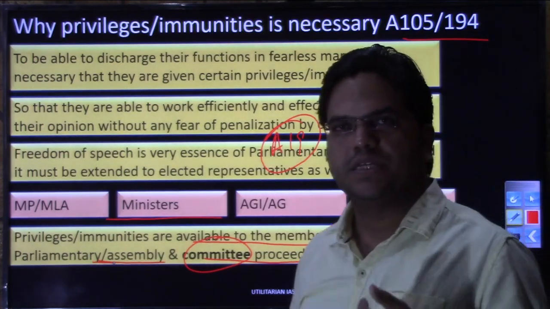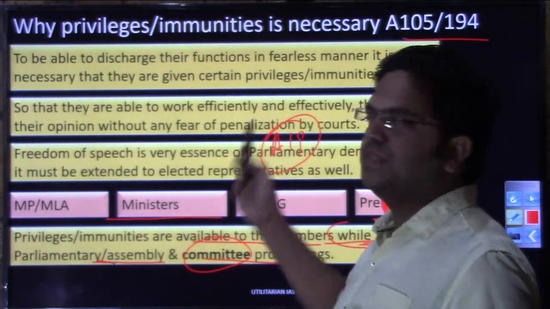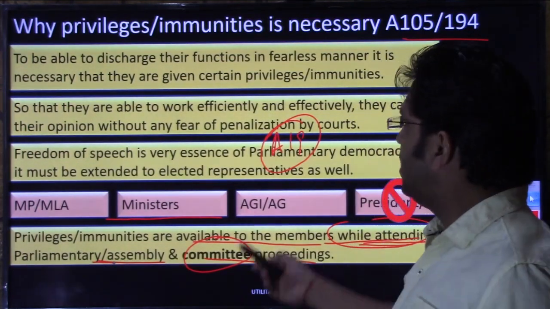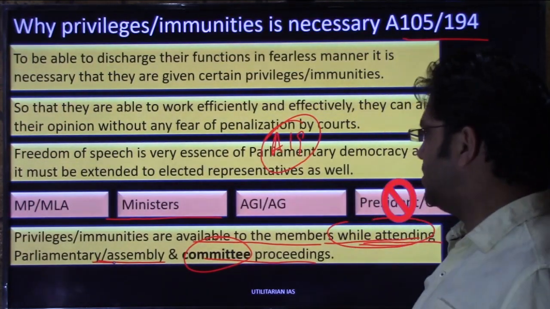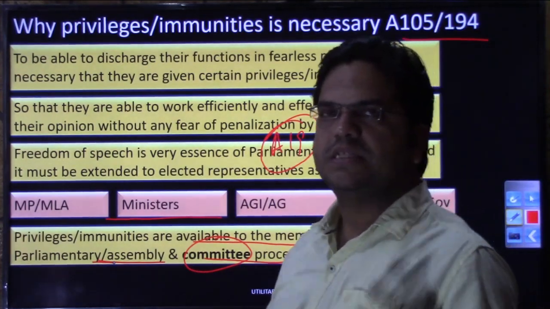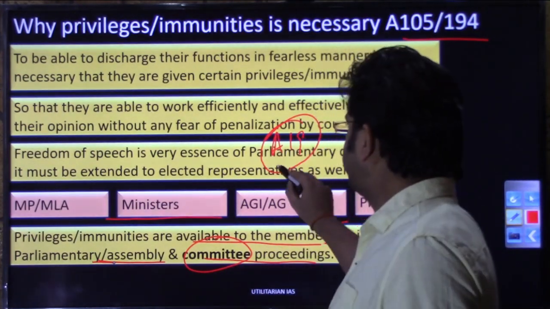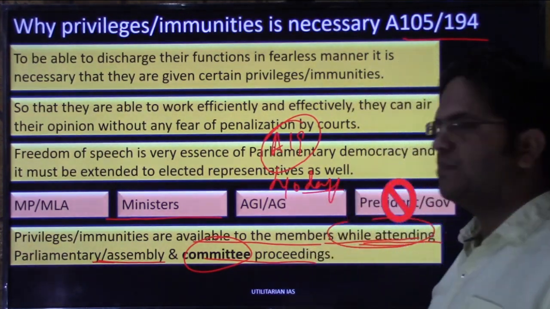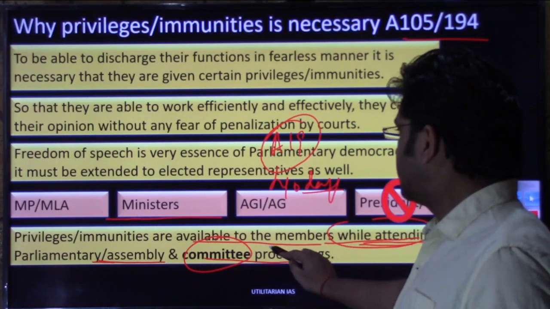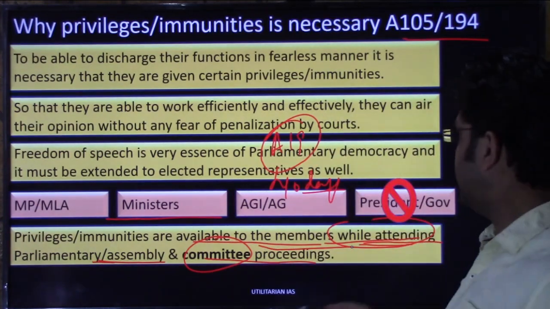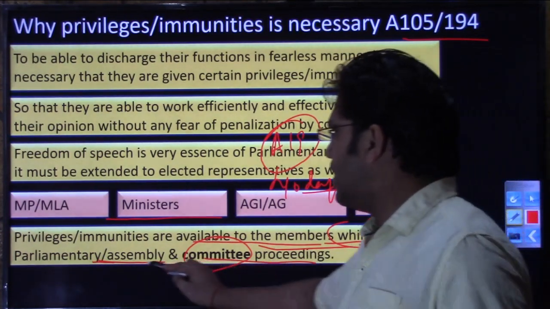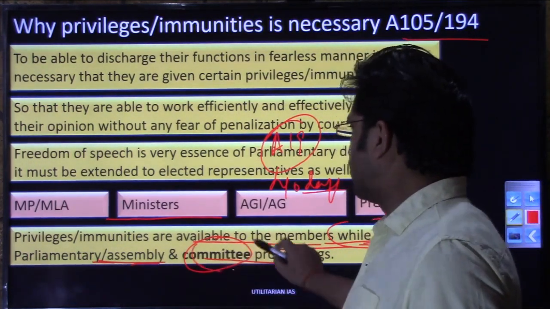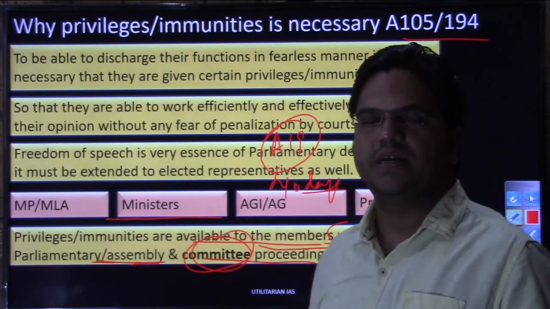So if a budget session is going on, they will be subjected to this. Once they are out of these sessions, their immunities and privileges will vanish. We'll discuss this in detail, although there are certain nuances as well, like 40 days protection. But as of now, generally speaking, just remember the keyword that all these protections and immunities are given only while attending these parliamentary or assembly meetings or committee proceedings. On normal days, they are like normal citizens.